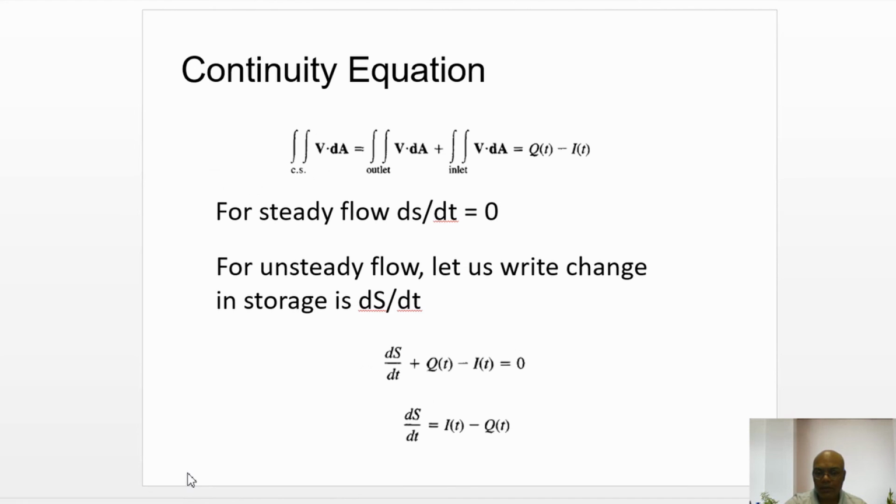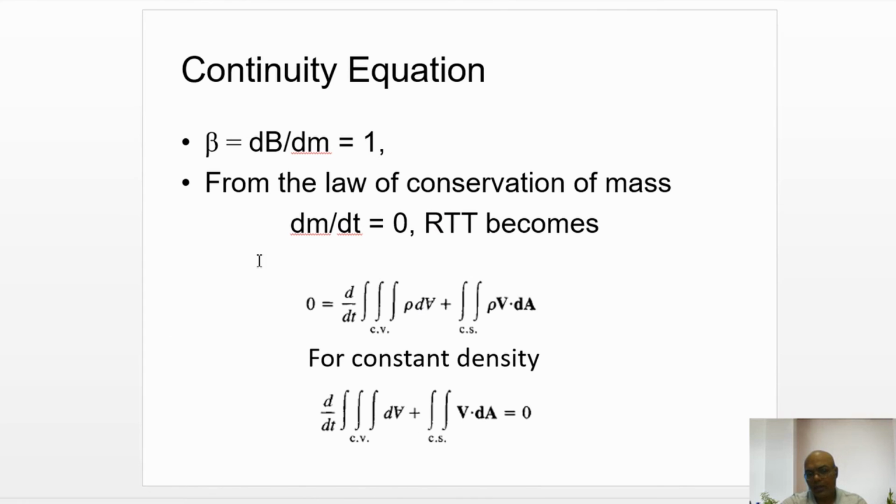Similarly, for the momentum equation, dB by dm is equal to v. When we substitute here, since the rate of change of momentum takes place due to the imbalance of external forces, the momentum of the system is always changing due to the imbalance of forces.